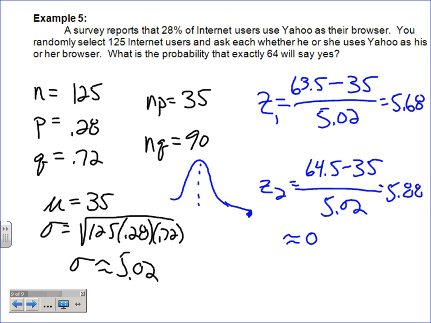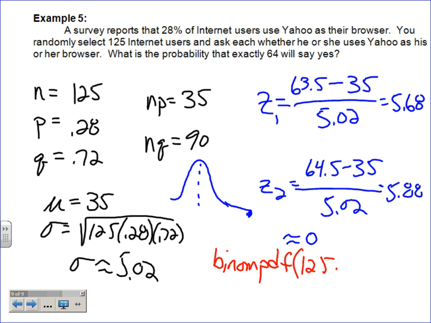If you had 125 people and you knew that 28% responded to that, and you chose 125 people, it's very slim that 64, which is about half of them, exactly 64 of them would say yes. Half of them would say yes. Very slim chance. And so we'll go and do the other one as well. But this is one you may have messed up on. It's a binomial PDF, not a cumulative distribution function, but just the one, because I only have 64 is the only one I want to know about.